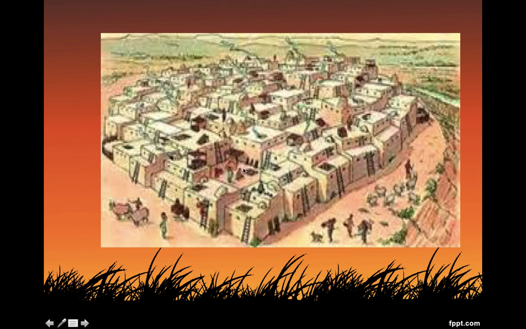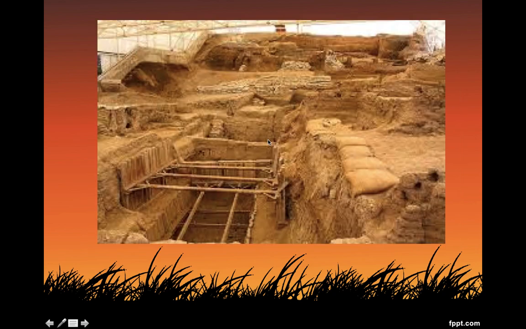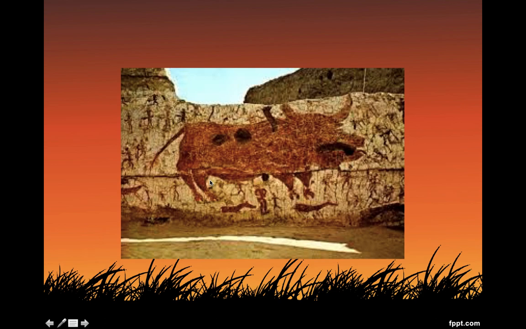This is an artist rendition of the city. And as you can see, there were no doors on any of their houses, which is actually kind of cool. It's kind of like a fort when we were little. Everybody had to use ladders to get up to the top, and their doors were on the top of their homes. That was used for defense because when they went to bed at night, they removed the ladders and then nobody could get up into their city. And that made it really, really easy for them to protect themselves. Here you can actually see the layout of what they have found of the remains of Çatalhöyük. And we also have found many, many different cave paintings.